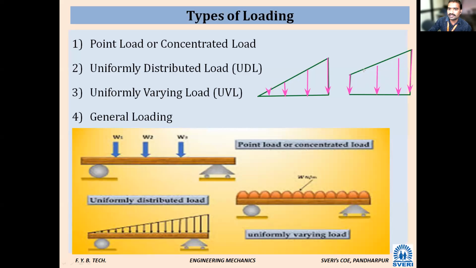Is it uniformly distributed or is it varying? Varying. Both are varying, so both are examples of uniformly varying load, triangular loading and trapezoidal loading. In the last class, I told how to convert this triangular load into an equivalent point load. Can you tell me how to convert that into an equivalent point load?